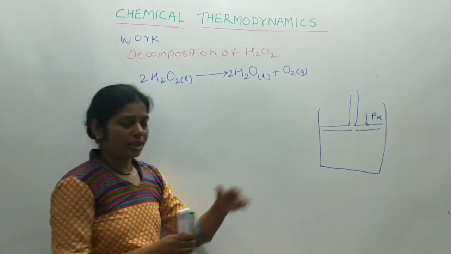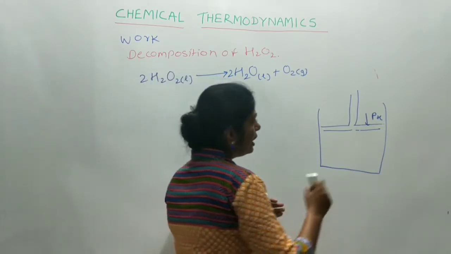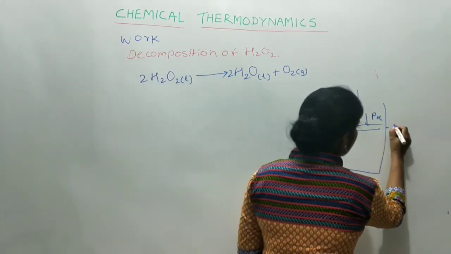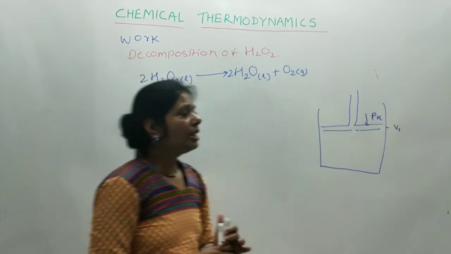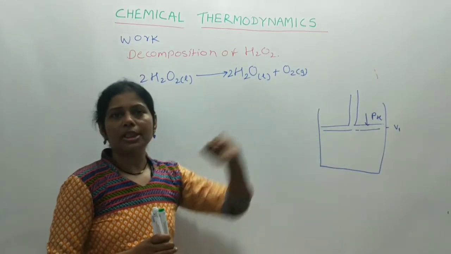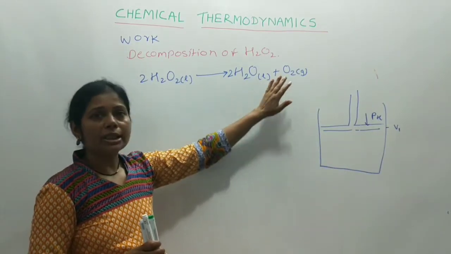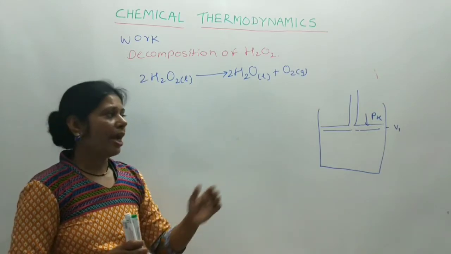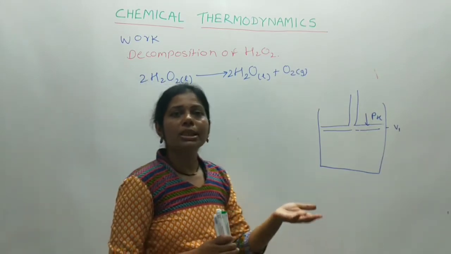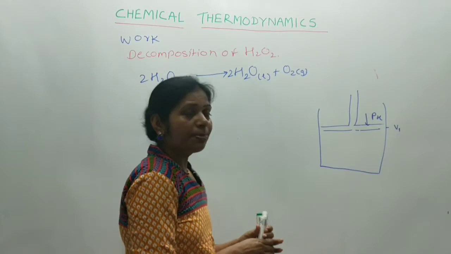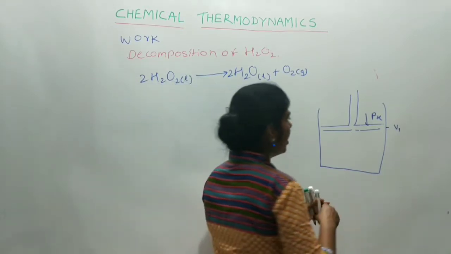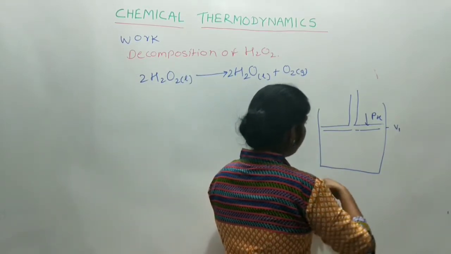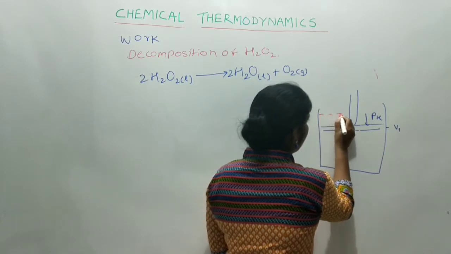In such a case, suppose the initial volume is V1. When this reaction takes place in a cylinder, one of the products is in the gaseous state and therefore the volume increases. The gas expands and the piston moves in the upward direction.